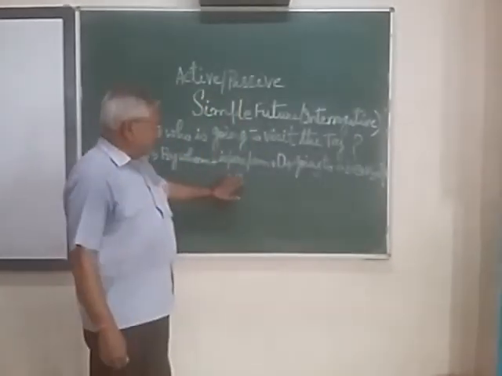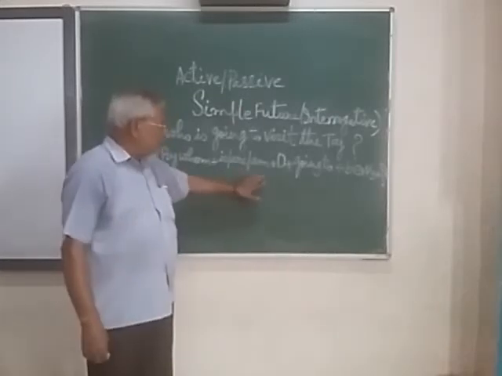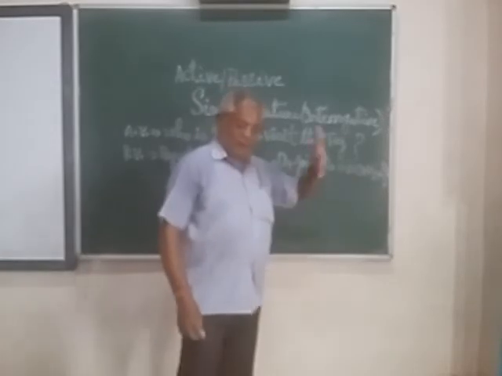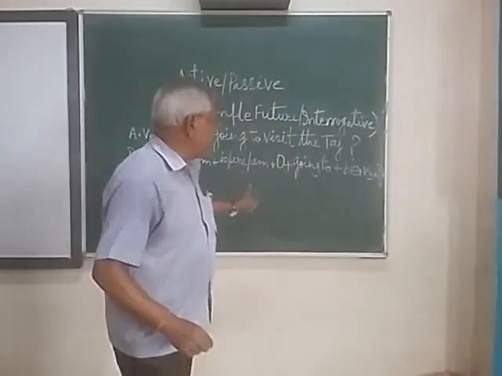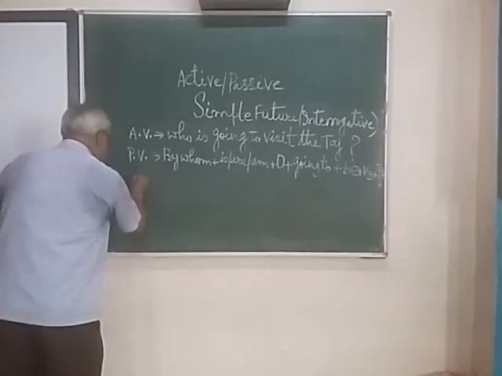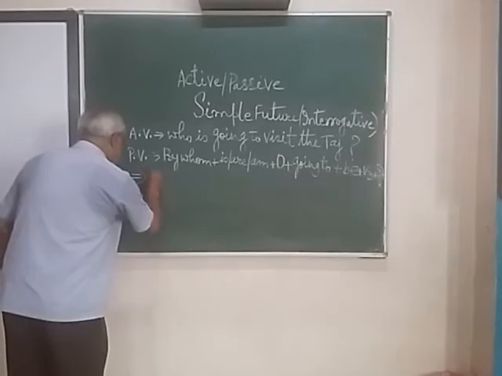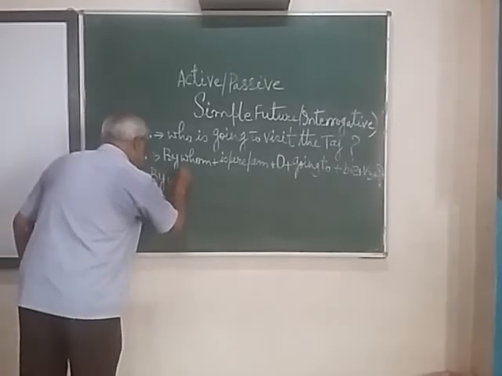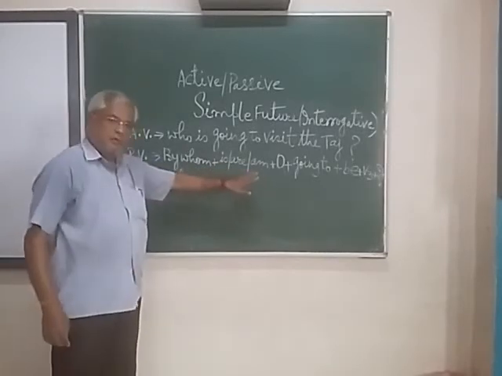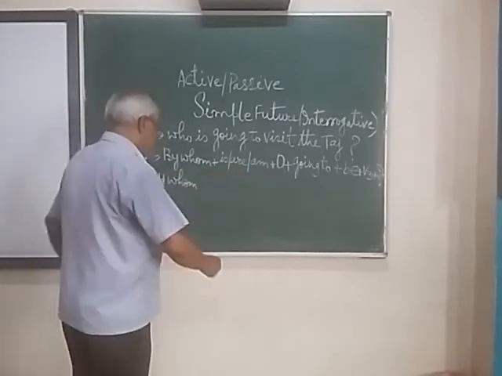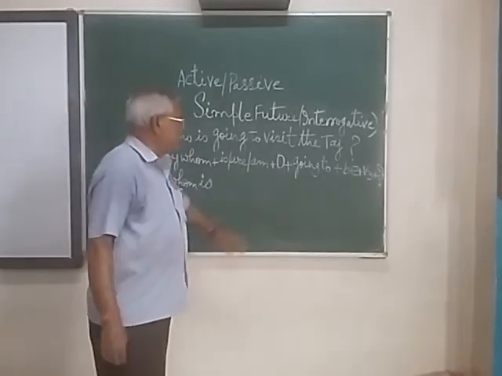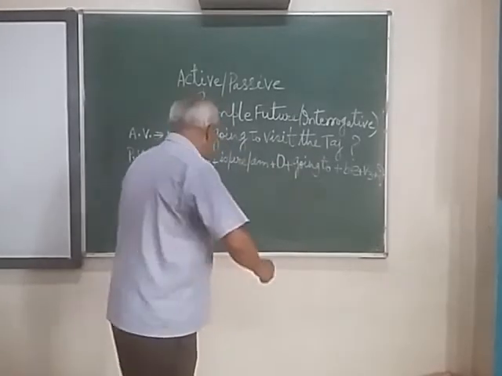So by whom is RM, then object, then going to, then be, then V3. So with respect to this structure, you can build from active voice to passive voice. First of all, it is written by whom? Now you have to select one helping word from these. Then after, object, so object is the stars.